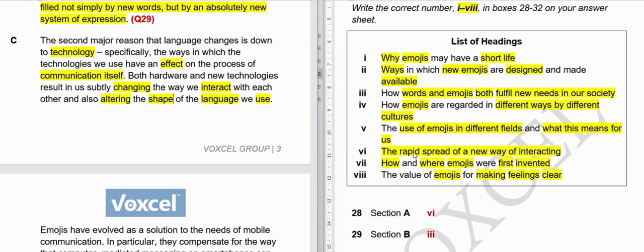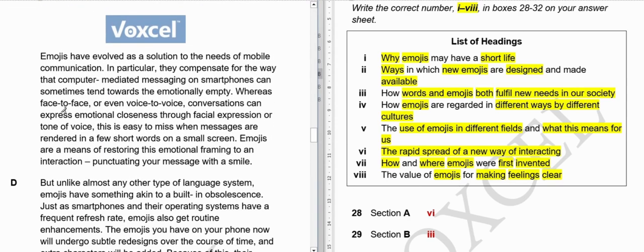Fifth, sixth, we have done that. Seventh, again, first invented. There is no mention of emojis. The values of emojis for making feelings clear. Again, there is no mention of emojis. So from this paragraph, we cannot relate to any of these answers. So we have to write the second one, emojis. So here something about emojis, so any option can be our answer.